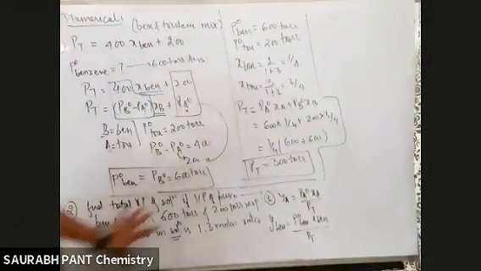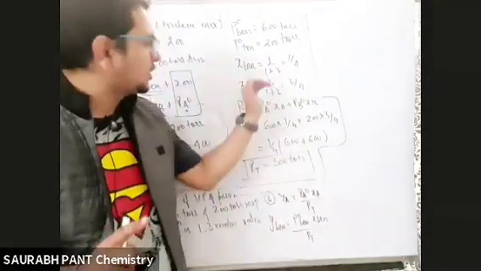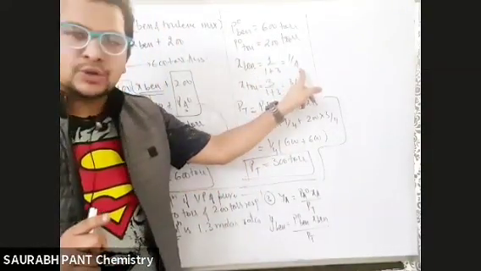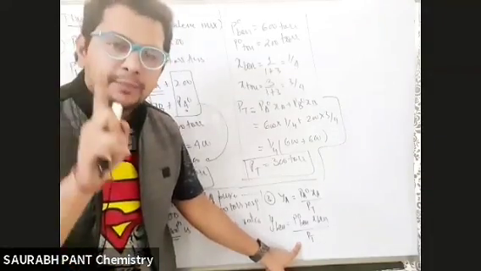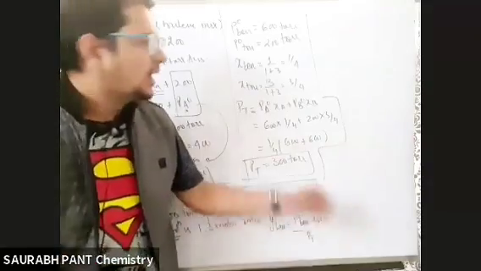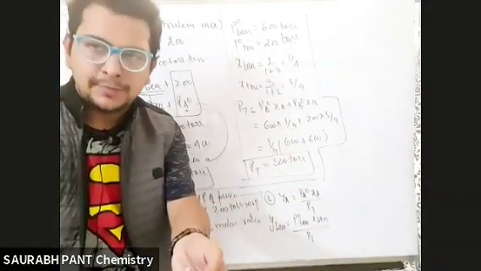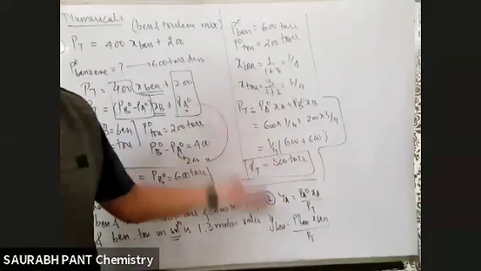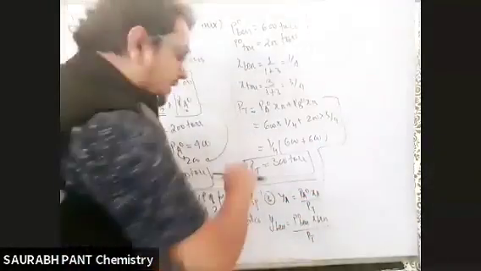If this question comes directly, then your mind should work: look, P naught benzene is given in the question, mole fraction of benzene is indirectly given in the question, PT is not given in the question. For PT I need to find PT either by equation 1 or equation 2. Which equation can we use? Obviously our XA, XB is given, so equation number 1 only is there, which can give us the value of PT. So sometimes they will not ask you to find the PT, but it's understood that without PT you can't get the answer. Okay?